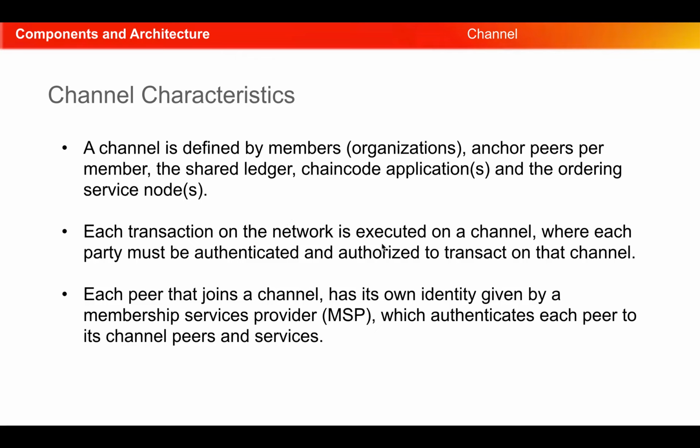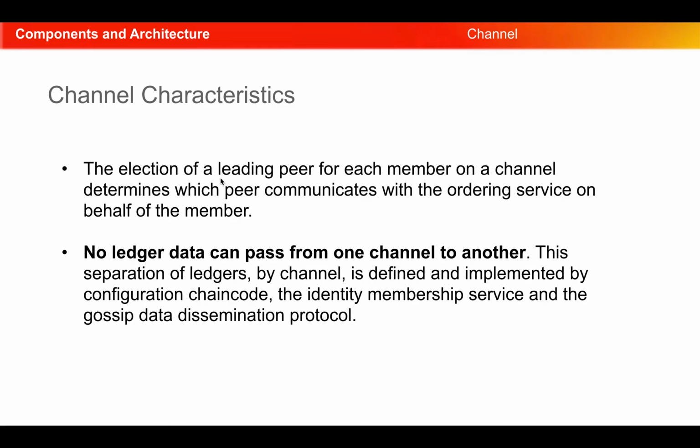Each transaction on the network is executed on a channel where each party must be authenticated and authorized to transact on that channel. Each peer that joins a channel has its own identity given by MSP, which is Membership Service Provider, which authenticates each peer to its channel peers and also the services. So the election of the leader peer for each member or each organization on the channel determines which peer communicates with the ordering service on behalf of the organization.